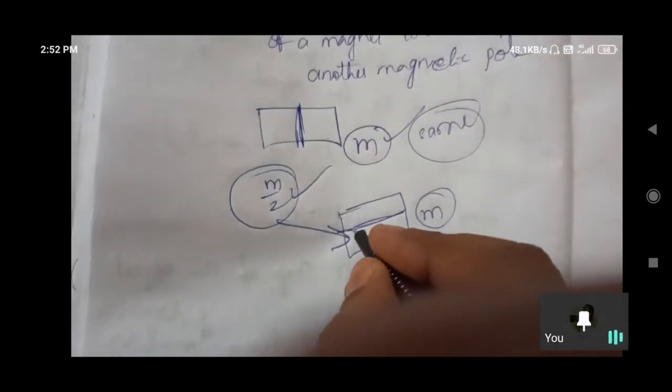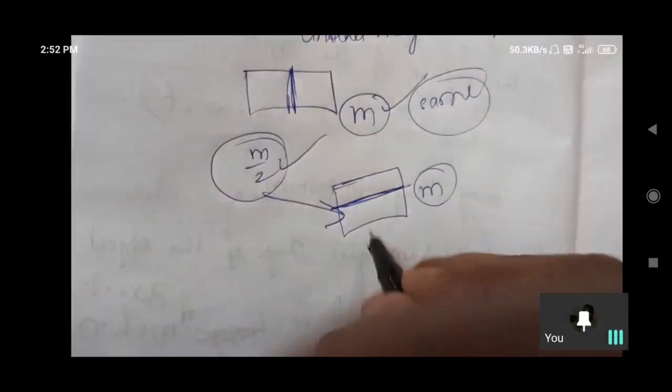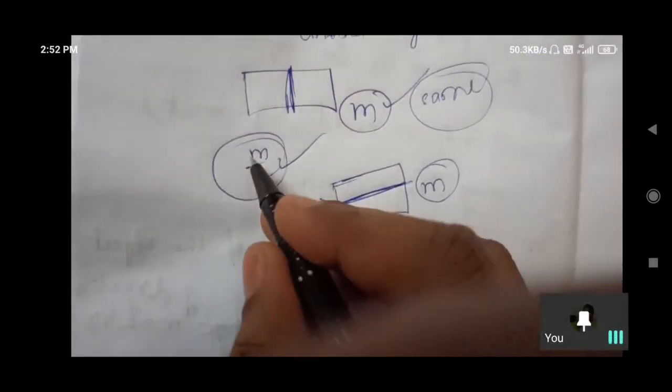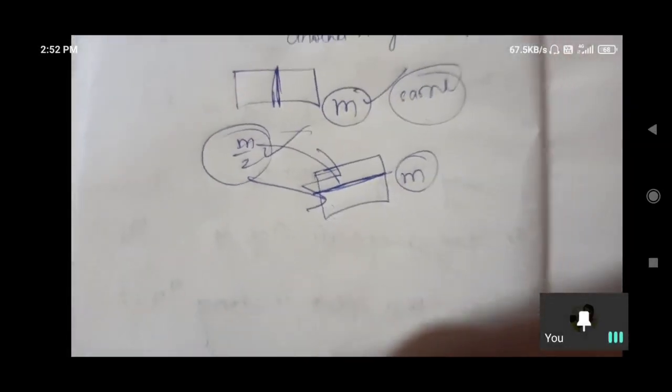If we cut through the axis, what happened here? The poles are also cut, so the poles are also halved. So the strength will also be half. Okay? In that manner we can understand.